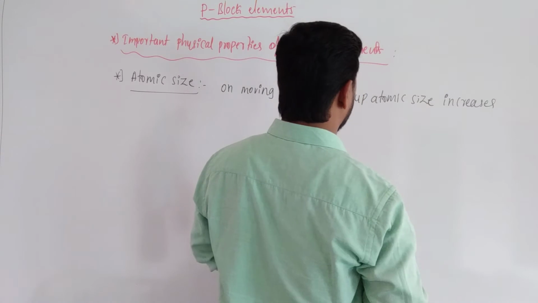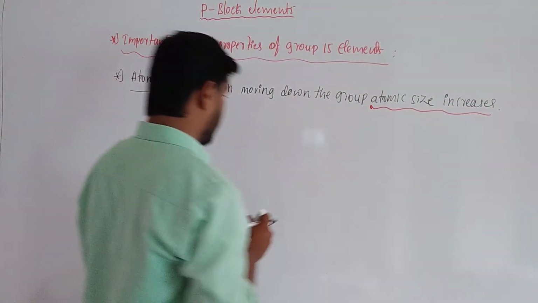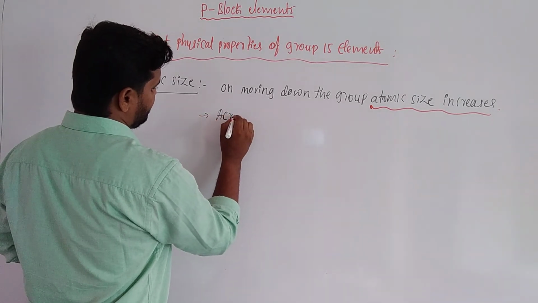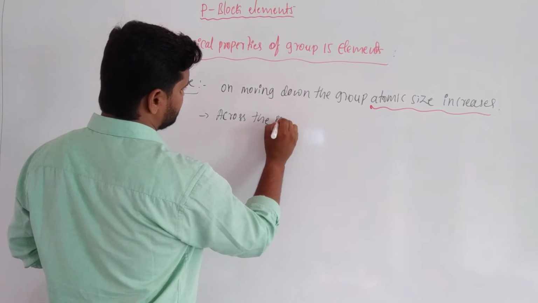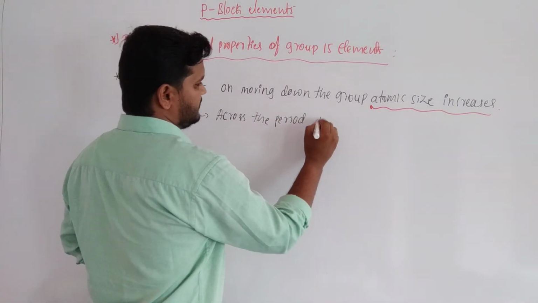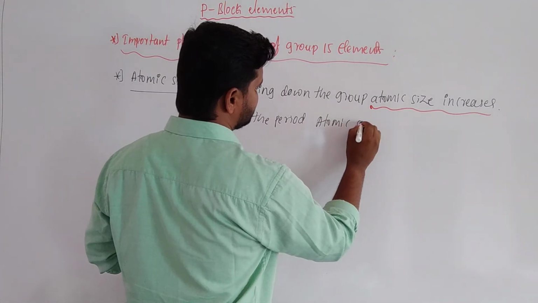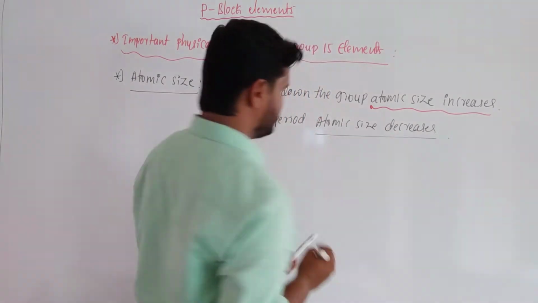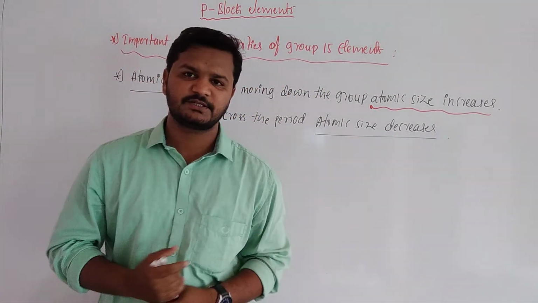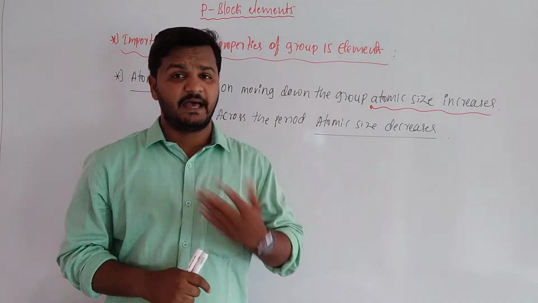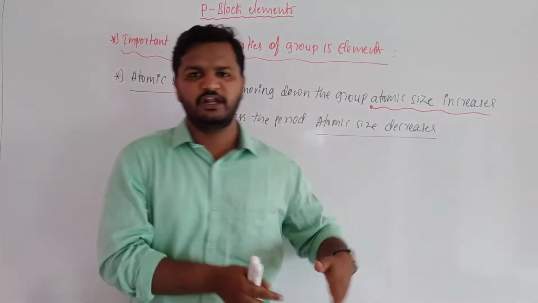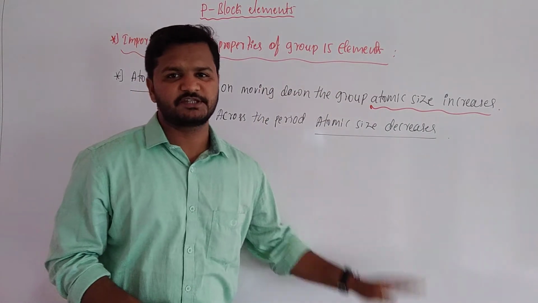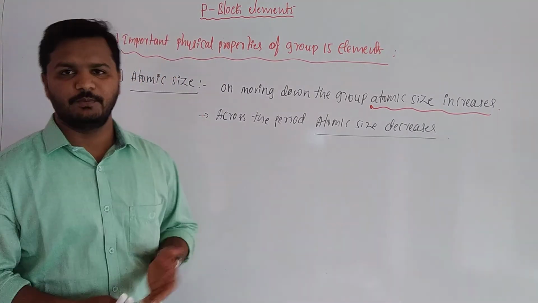Next point, across the period, atomic size decreases. This means that as compared to group 14 elements, group 15 elements are smaller in size. But as compared to nitrogen, bismuth has a higher atomic size.